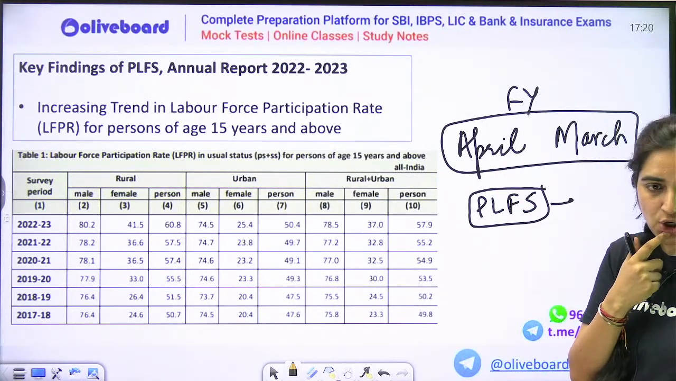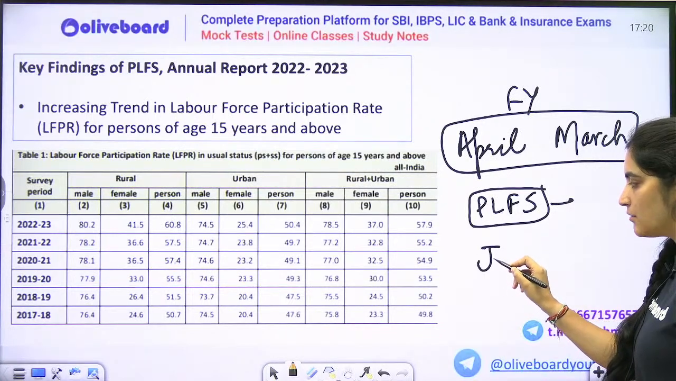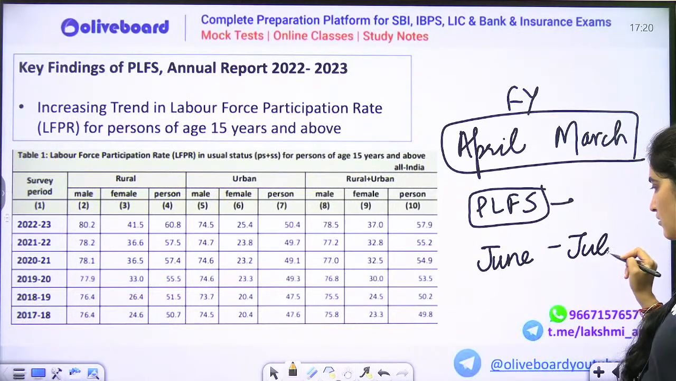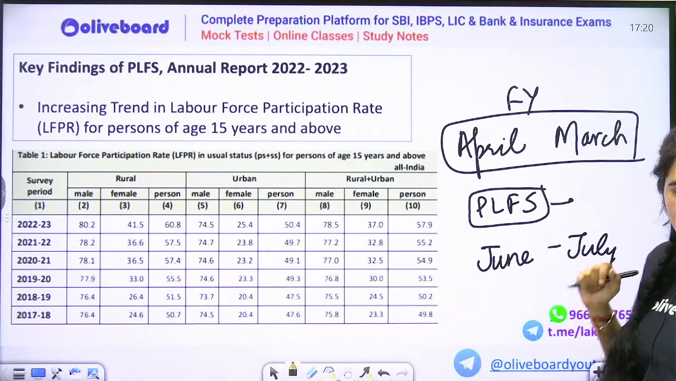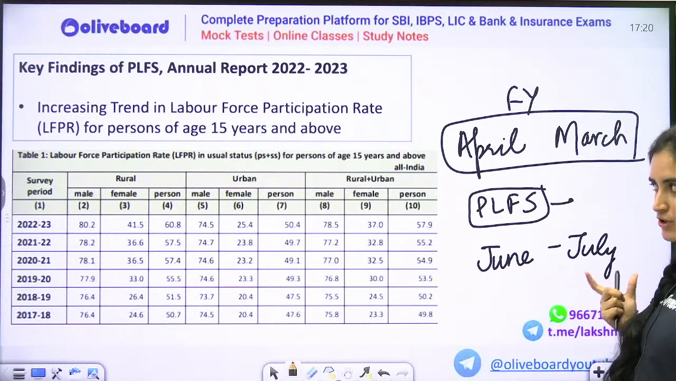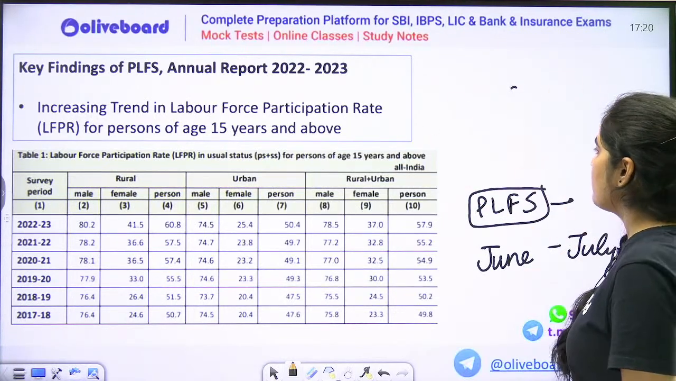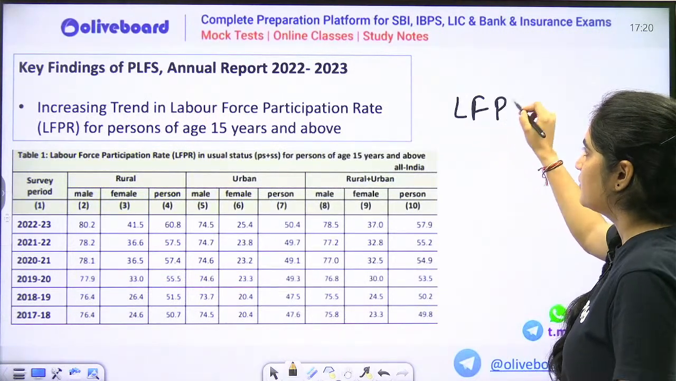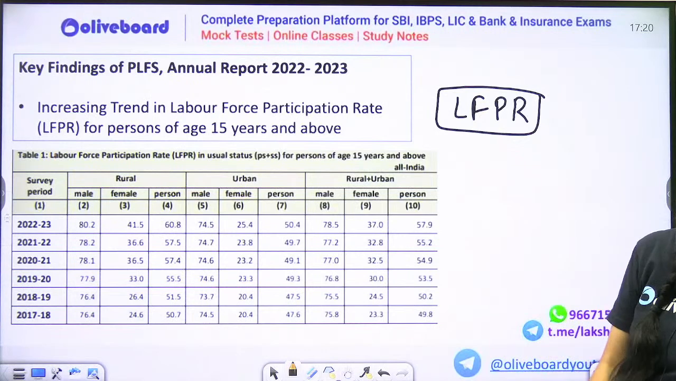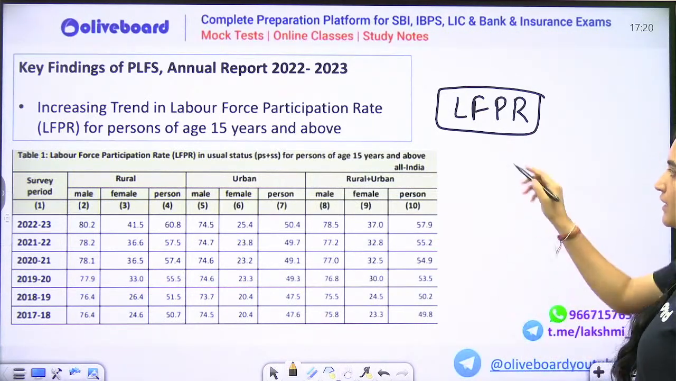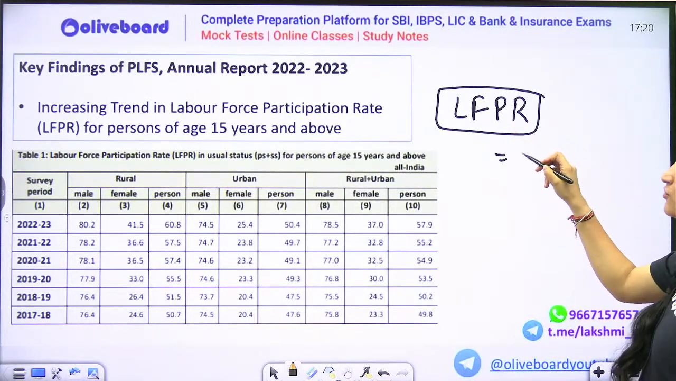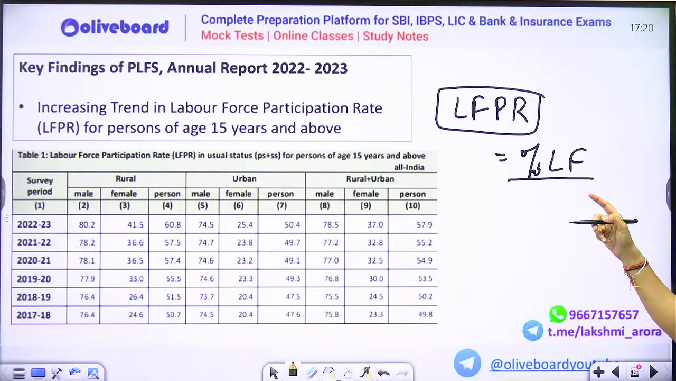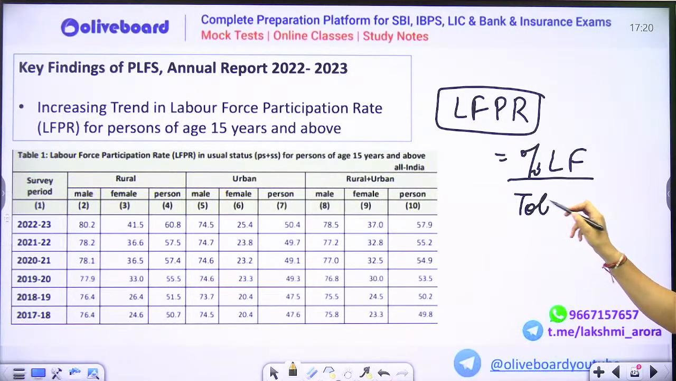So when we talk about PLFS data, क्या PLFS data भी अप्रैल में शुरू होता है मार्च तक जाता है? No. PLFS data is basically taken from June till July. So now you only tell me what is LFPR, Labor Force Participation Rate. LFPR is Labor Force Participation Rate. So the percentage labor force, the percentage of the people that want to work divided by total population. So this is LFPR.